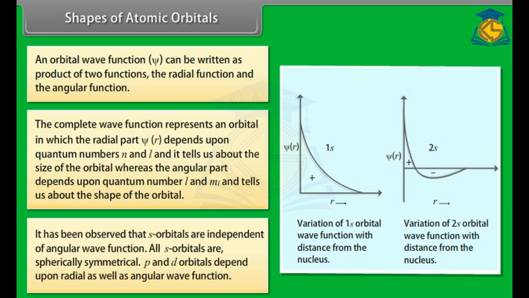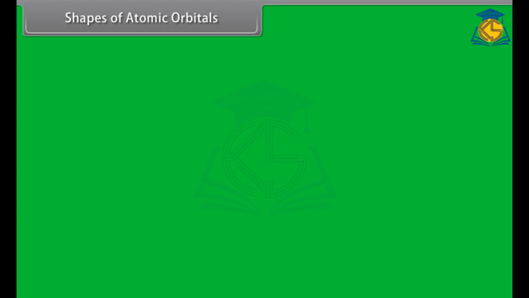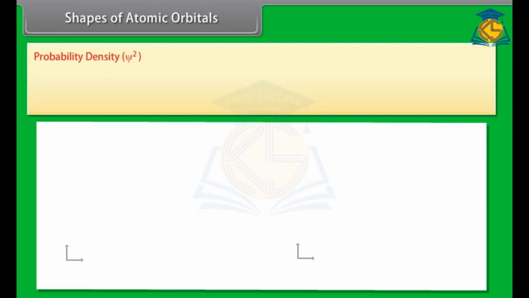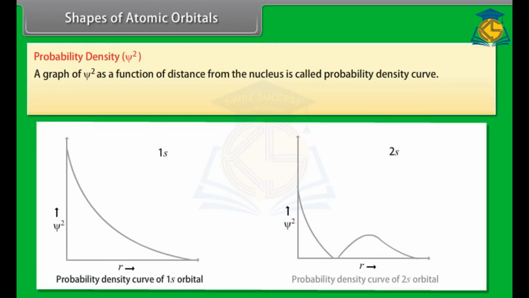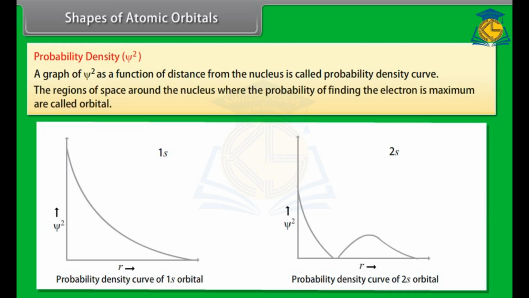It has been observed that s orbitals are independent of angular wave function. All s orbitals are spherically symmetrical. p and d orbitals depend upon radial as well as angular wave function. Shapes of atomic orbitals: probability density. A graph of psi square as a function of distance from the nucleus is called a probability density curve. The regions of space around the nucleus where the probability of finding the electron is maximum are called orbitals.